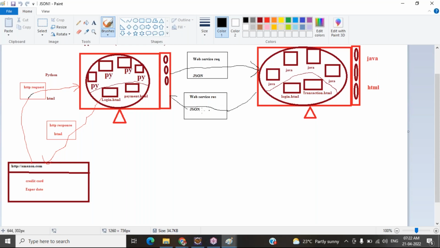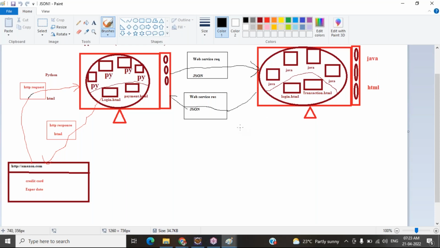So that's why JSON is very important. To interact between any client and server, most of the time everyone makes use of JSON only.